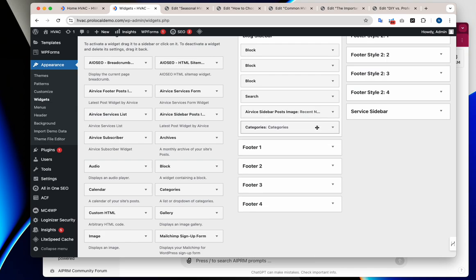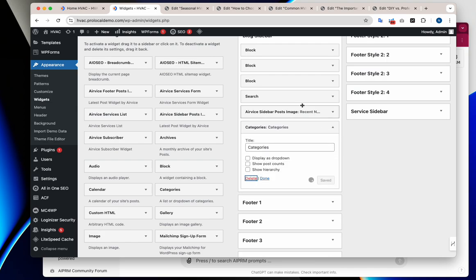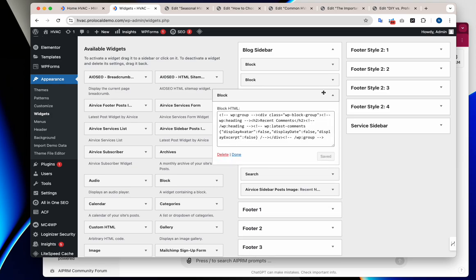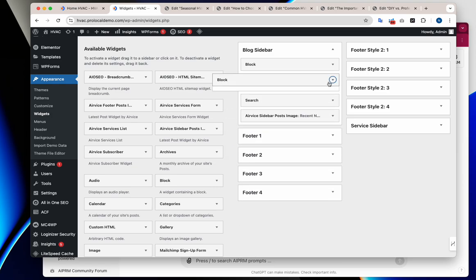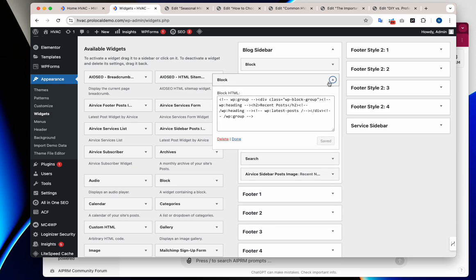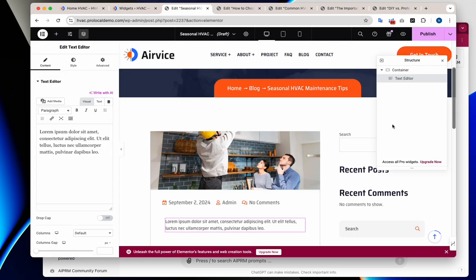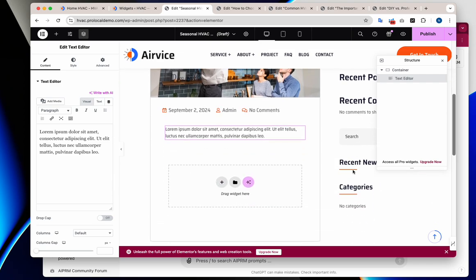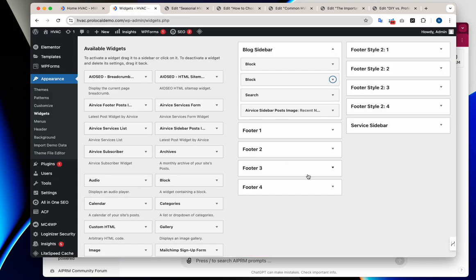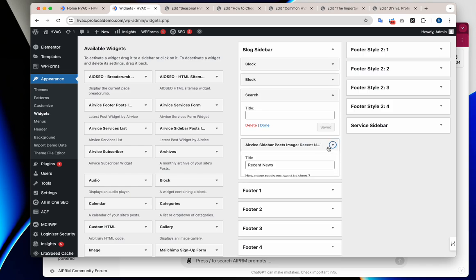Let's see, recent news, categories. We're going to remove categories. What else do we have? Recent comments, recent. I'll leave recent posts. Search. Okay, we're going to keep search. Looks like there's recent news that we're also going to delete, which was this one.